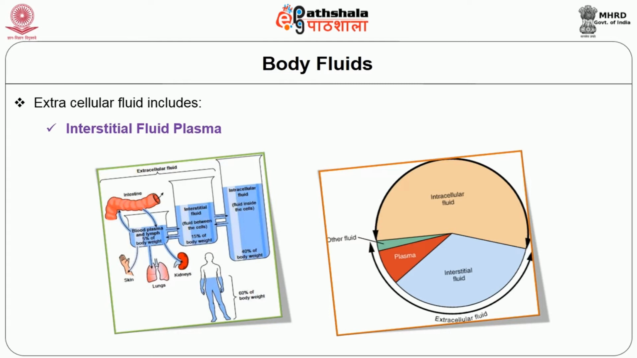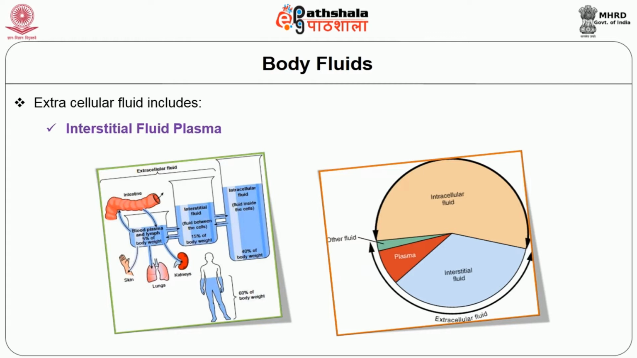This interstitial fluid is related to the extracellular fluid compartment, and also the fluid inside the blood vessel, called plasma, comes under the category of extracellular fluid compartment. In this diagram we can see the average 60 kg person, 60% of the body weight is due to water. Among the 60%, the intracellular fluid constitutes 40% of the body weight. The interstitial fluid constitutes 15% of the body weight, and the remaining plasma constitutes 5% of the body weight.